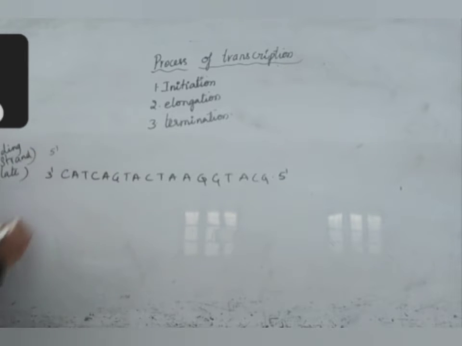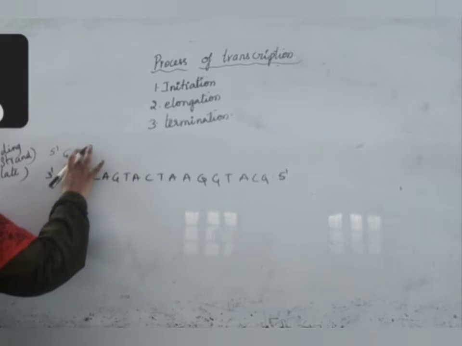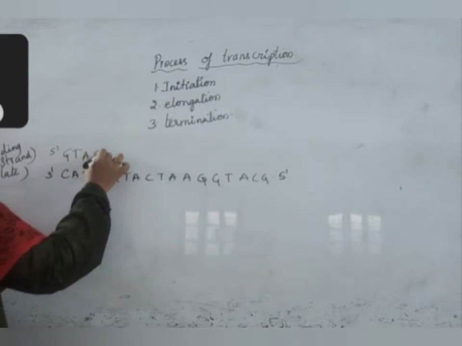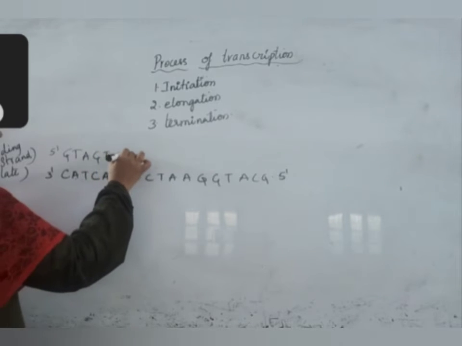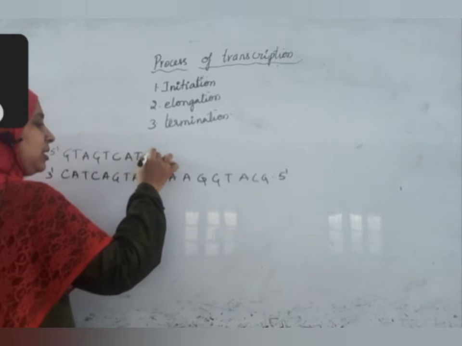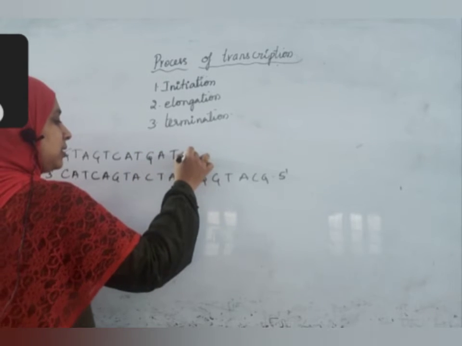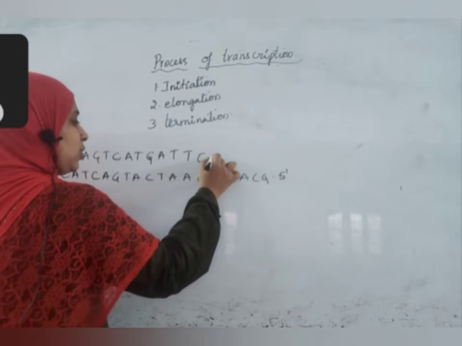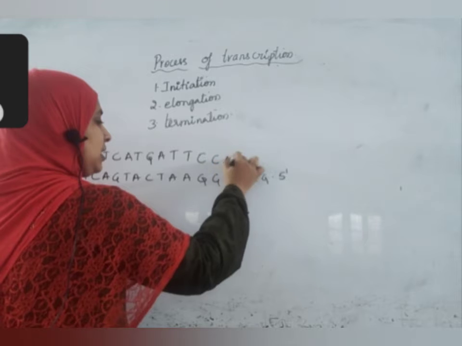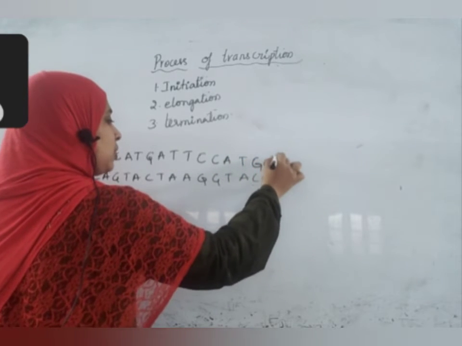This is the 5' end, and here guanine, adenine, guanine, thymine, adenine, guanine, thymine, cytosine, adenine, thymine, guanine, adenine, thymine, cytosine, adenine, thymine, guanine, cytosine.